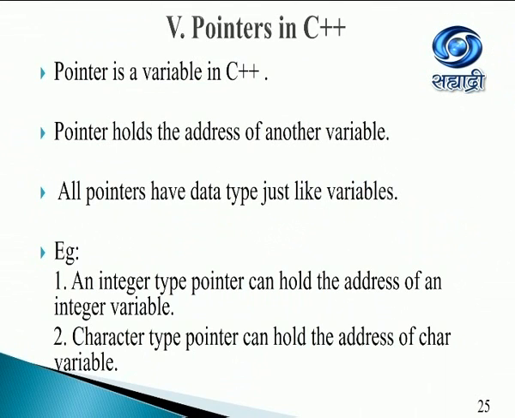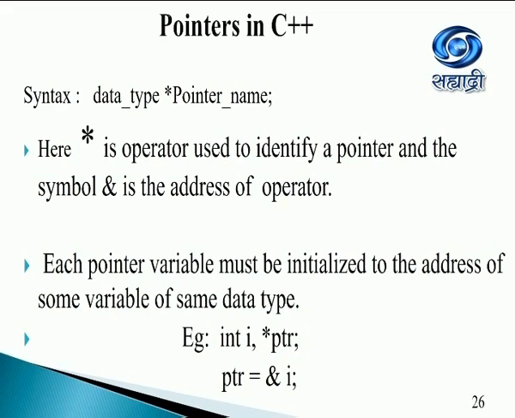Next important and interesting point in C++ are the pointers. What are pointers? Pointers are basically variables in C++. What do they do? They point to the address of another variable, and they hold the address of another variable. They have data types just like variables, like an integer pointer will hold the address of an integer variable, or a character pointer will hold the address of a character variable.